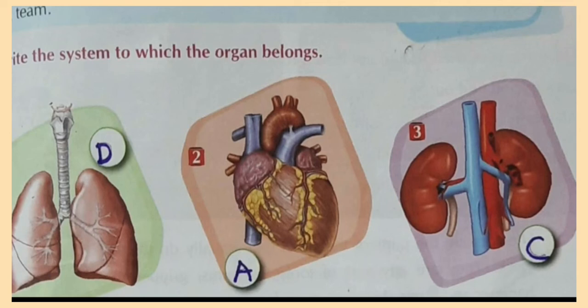In the third picture you can see the rajma shape, kidney shape beans like rajma, that is the kidney of our body, and it is the excretory system. It excretes the waste product of the body. Excrete means it removes from the body the waste material in the form of water, salts and nutrients. The organs which work with the excretory system of the body are the kidneys, liver, lungs and skin, which excrete the waste products. So these are the organs of the excretory system.